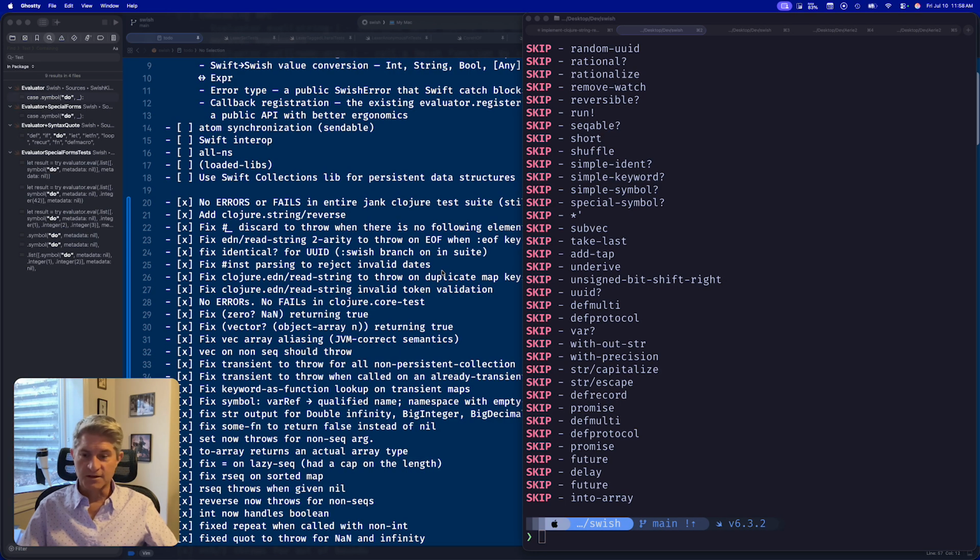One thought I've been having is we're awfully closely following the JVM-style Clojure, and I've been thinking maybe we should have a more lightweight version that's more tailored to Swift. And I'm kind of leaning that way. I'm not sure exactly what that means, but let me know what your thoughts are. But I'm going to continue to go and get the Clojure Jank tests to pass completely, and then we'll go from there. So until next time, thank you.